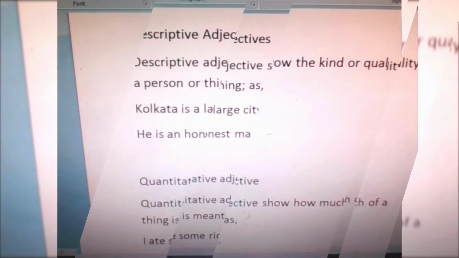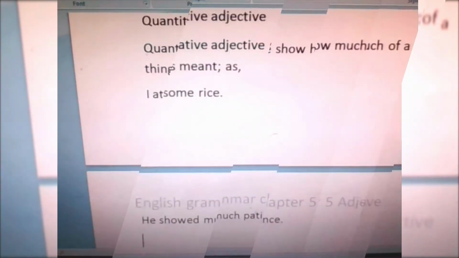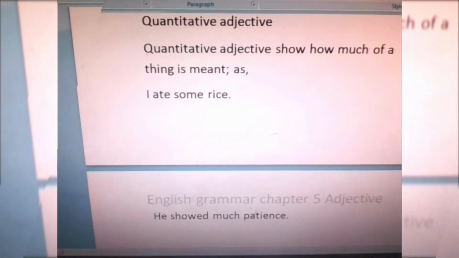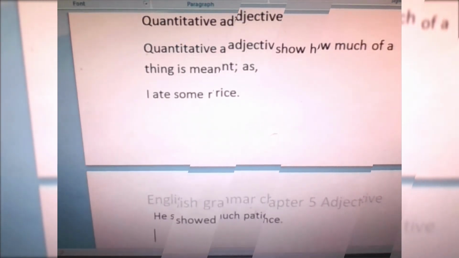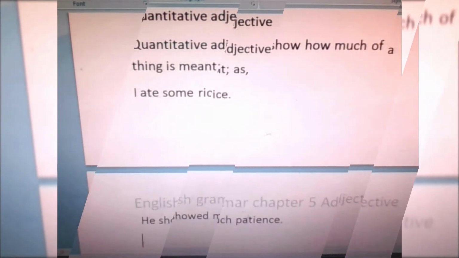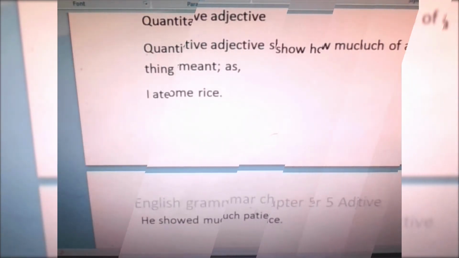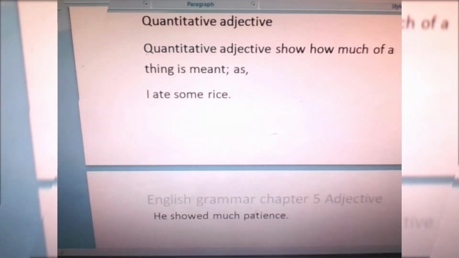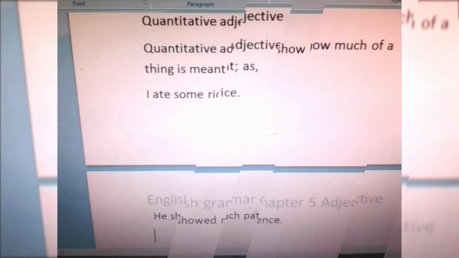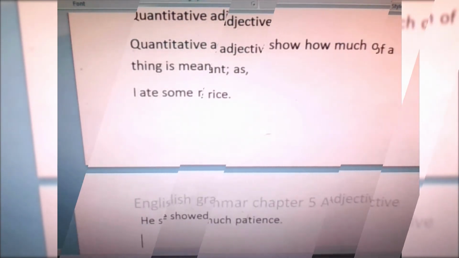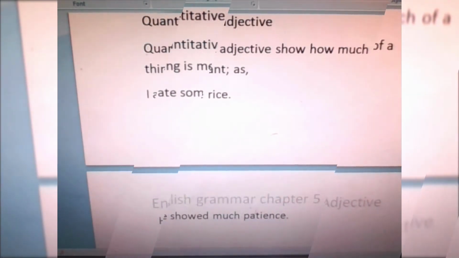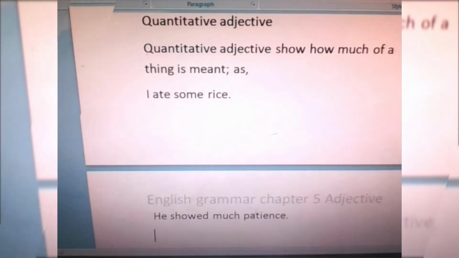And the next part is quantitative adjective. A quantitative adjective shows how much of the thing is meant, as in I ate some rice. Quantitative adjectives are also known as adjectives of quantity. The first, descriptive adjectives, are also known as adjectives of quality, and this is known as adjectives of quantity.